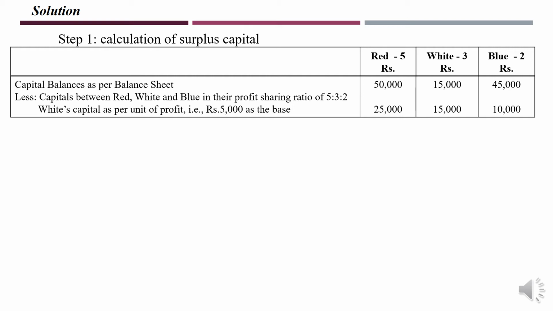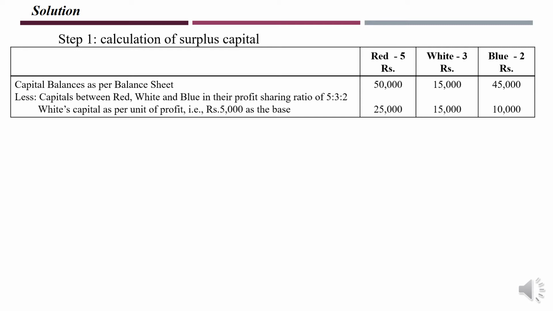To set the capital according to their profit sharing ratio, first you have to divide these capitals by their respective ratio or share. So here it is 10,000, here 15,000 divided by 3, 5,000, and 45,000 divided by 2, it is 22,500. So find out among these 3 which capital per unit of profit is less. So here it is less, 5,000. Take that as the base.